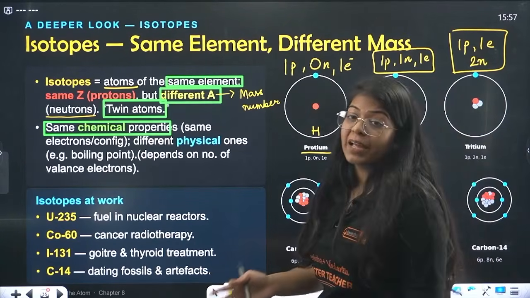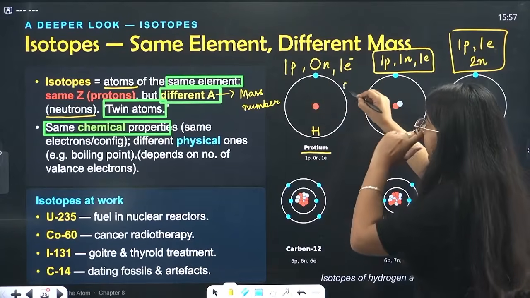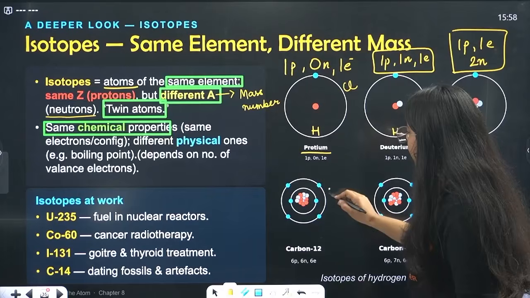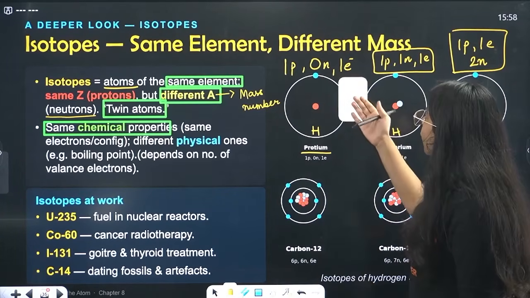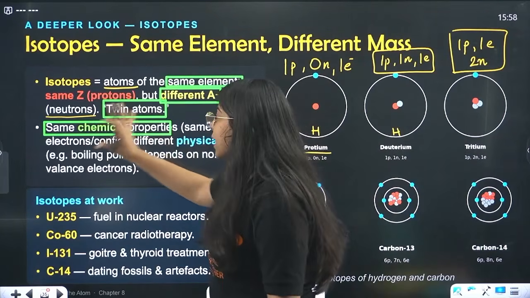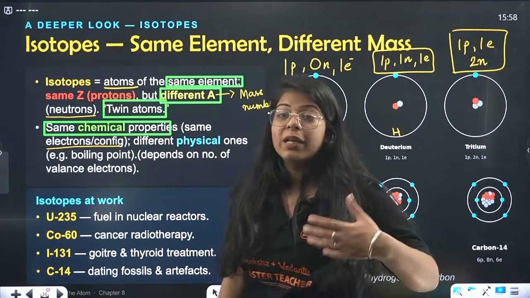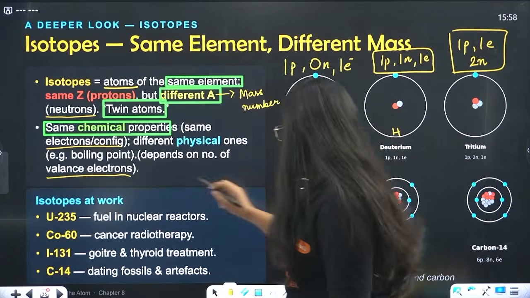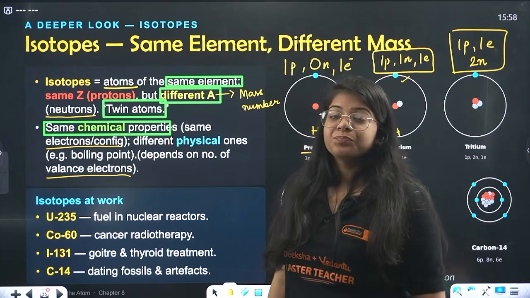If it has 2, it will behave differently, because this hydrogen will connect with 1 chlorine, but this carbon, if it has to connect with chlorine, it can go with 4 chlorines, right? So this is different. That depends on electronic configuration. Different physical properties like boiling point, like melting point, depend on valence electrons. Again, it has 4 valence electrons, it has 1 valence electron, right?